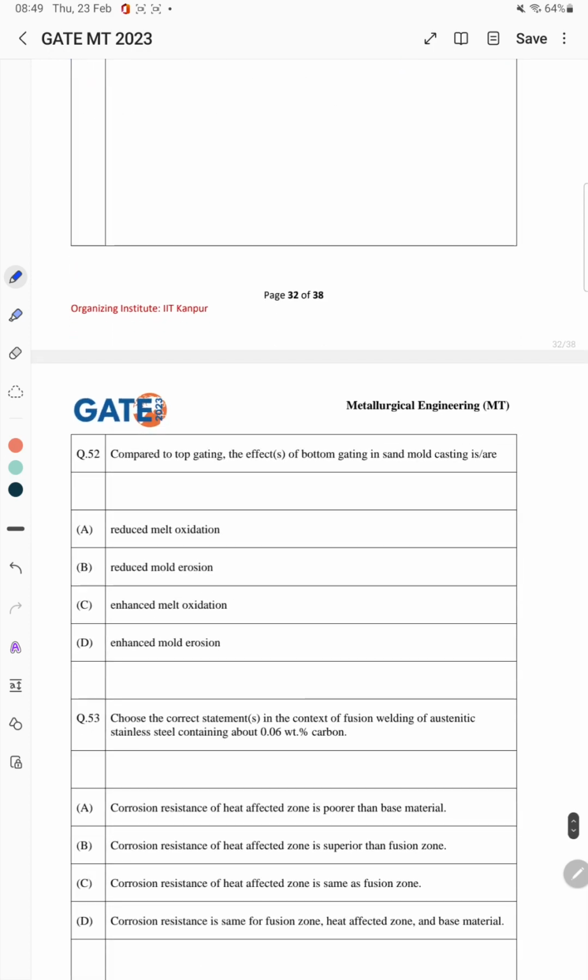Next problem is the 52nd. Compared to top gating, the effects of bottom gating in sand mold casting is... So this is the 52nd problem. The correct answer is it reduces melt oxidation and it reduces mold erosion. So the correct answer is A and B. Now move to the next one.